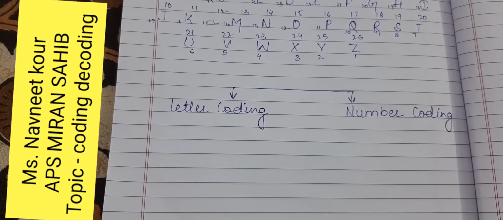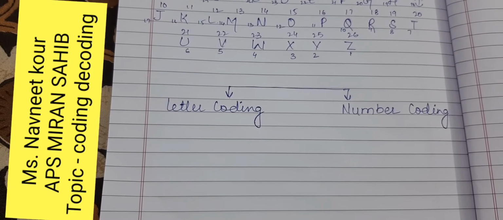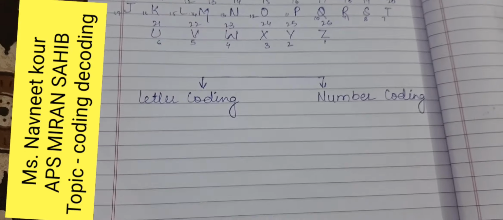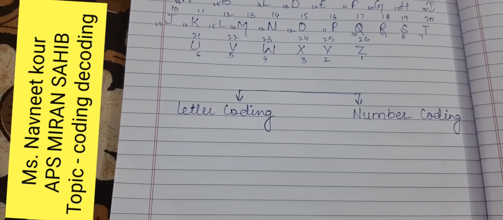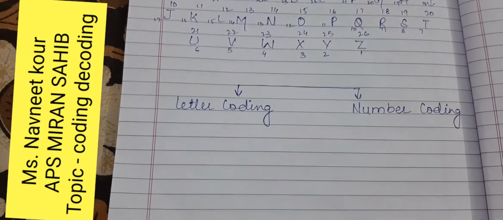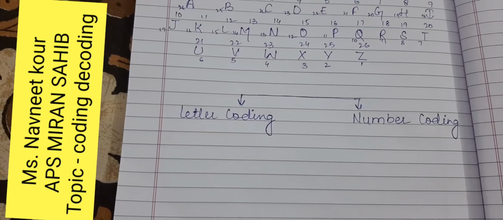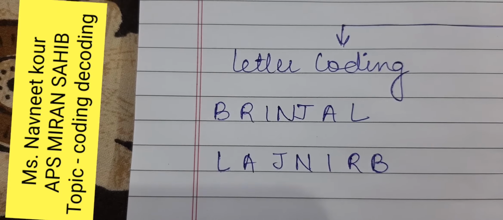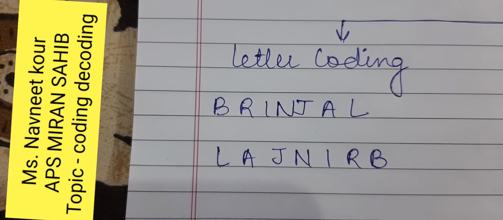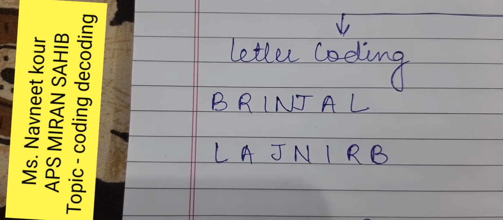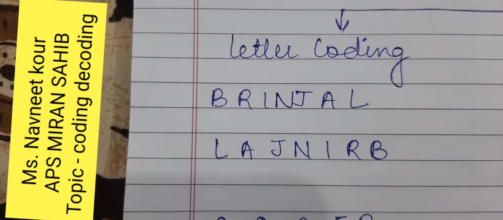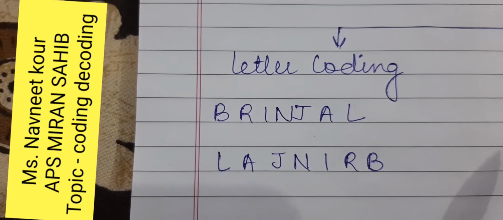You are required to detect the coding pattern or rule and answer the questions asked based on it. For example, here BRINJAL is given to you. You have to find out how it is coded.